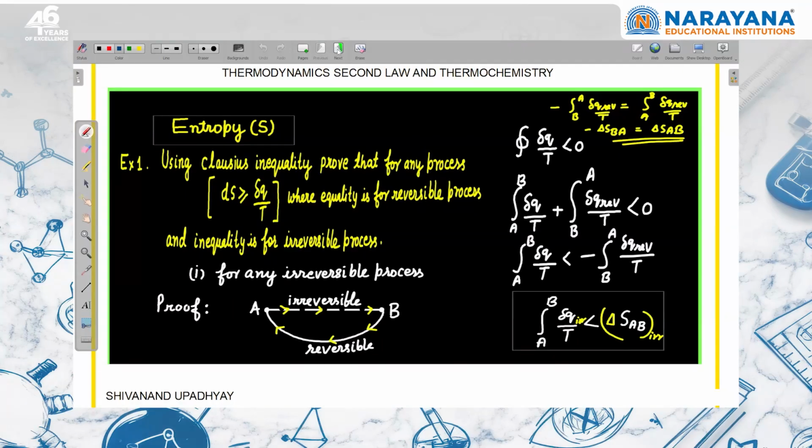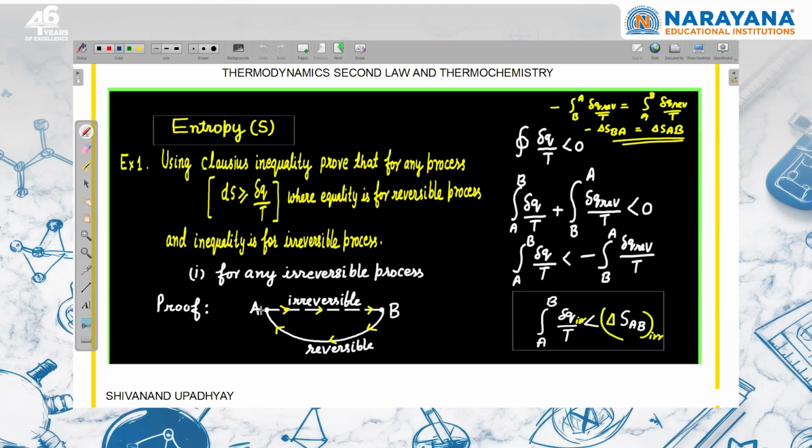Second law of thermodynamics. In the last class, we discussed the Clausius inequality, right? And someone is asking how we can say for a process that change in entropy is always greater than or equal to dq reversible upon T. So suppose I take an irreversible process, I am moving from A to B, and I make this process cyclic by again moving from B to A reversibly.